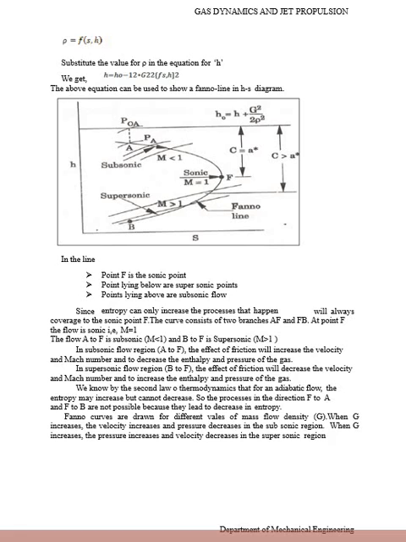We know by the second law of thermodynamics that for an adiabatic flow, the entropy may increase but cannot decrease. So the processes in the direction F to A and F to B are not possible because they lead to a decrease in entropy. Fanno curves are drawn for different values of mass flow density G. When G increases, the velocity increases and the pressure decreases in the subsonic region. When G increases, the pressure increases and velocity decreases in the supersonic region.